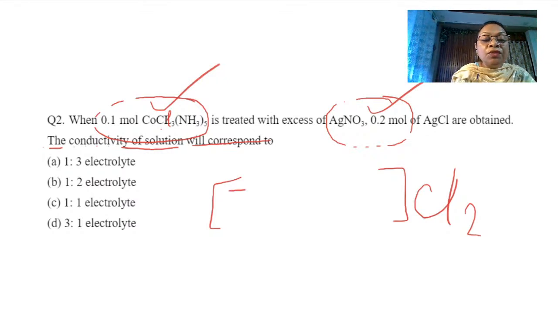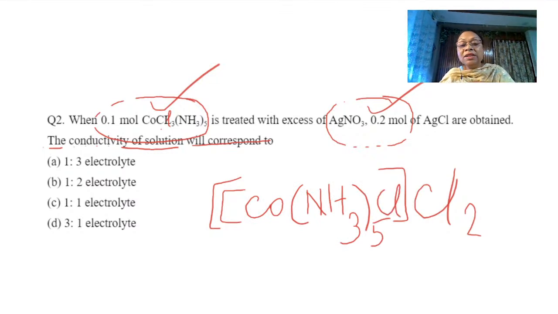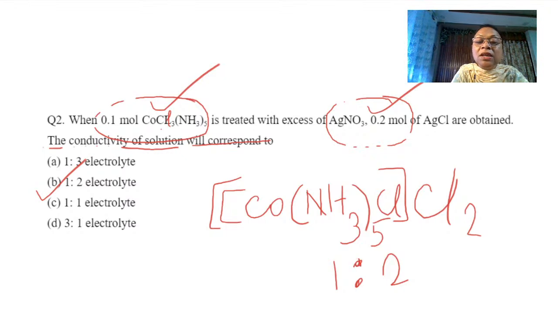So the formula of this complex will be [Co(NH3)5Cl]Cl2. A total of 3 chlorines are given, so 2 chlorines have to be outside, so that you get 0.2 mole of AgCl precipitated. So this would give you a 1:2 type of electrolyte. So 1:2 type of electrolyte means it is option B.